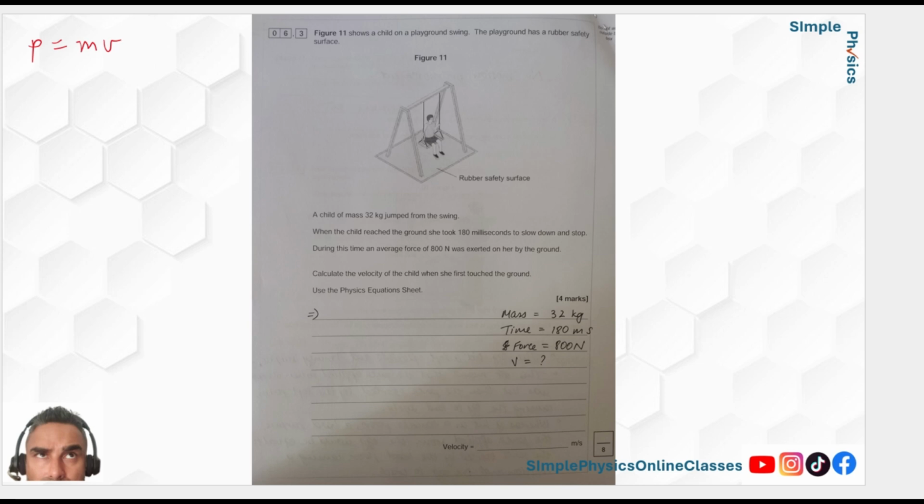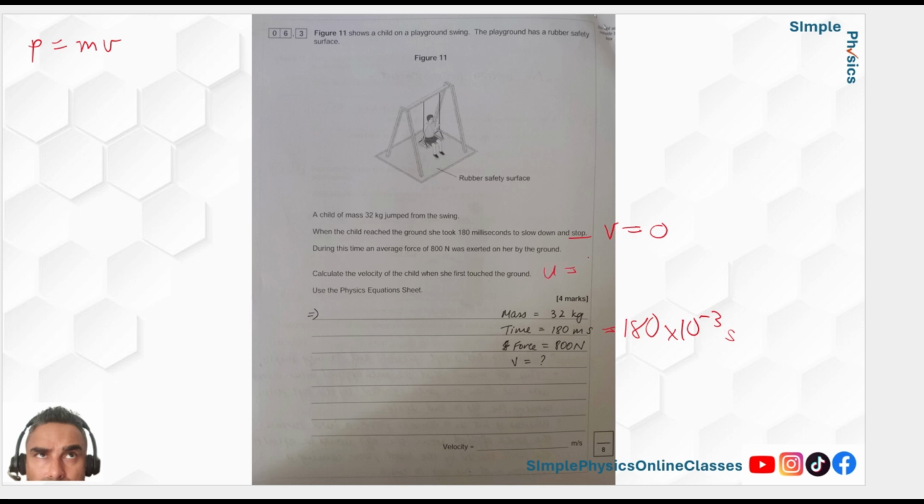Watch what I do. So you've got a question and you've written out everything here, which is great. You've got force and time. Now, 180 milliseconds is 180 times 10 to the minus 3 seconds. Don't forget your prefixes, a good way to test if you know everything. So the child has a mass, yeah. When the child reached the ground, she took 180 milliseconds during this time, so she slowed down and stopped. So the final velocity is 0.